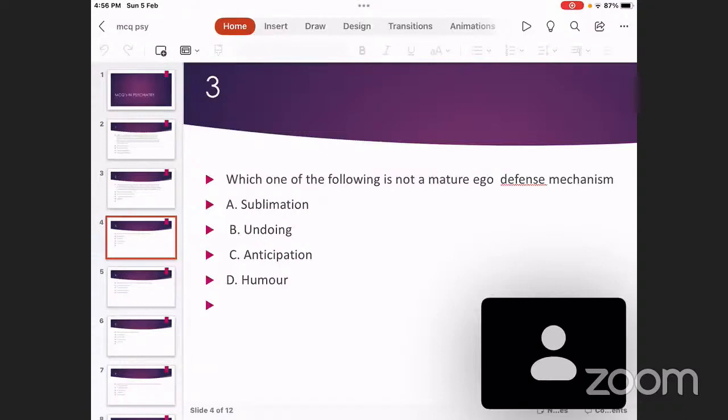The second mature defense mechanism is suppression. Suppression means a conscious decision made by a person to delay giving attention to a particular thought, emotion, or need in order to cope with the realities of life.